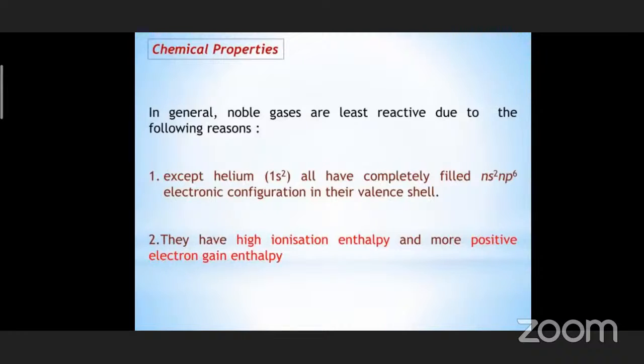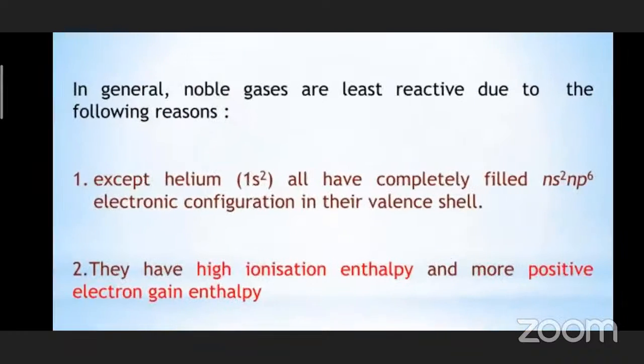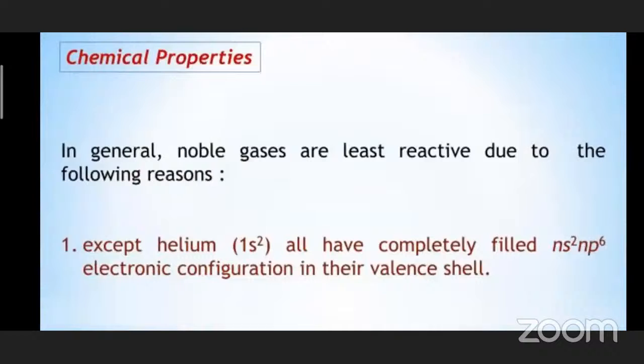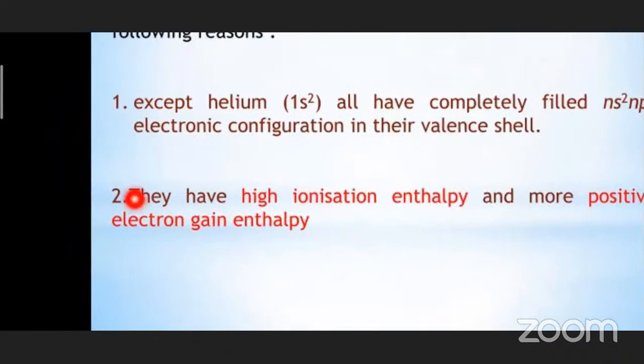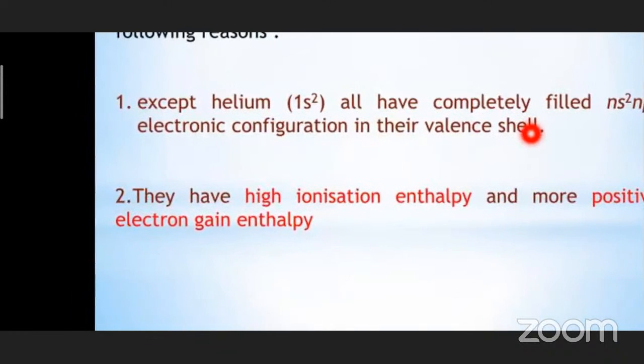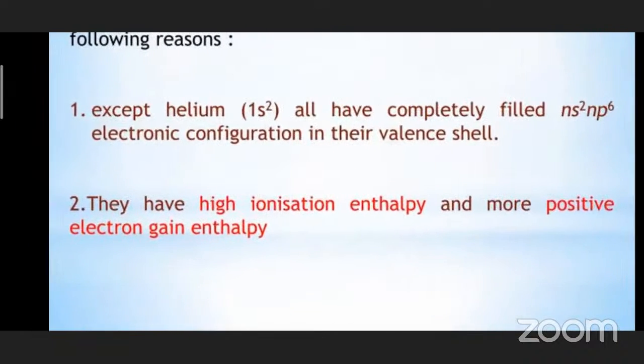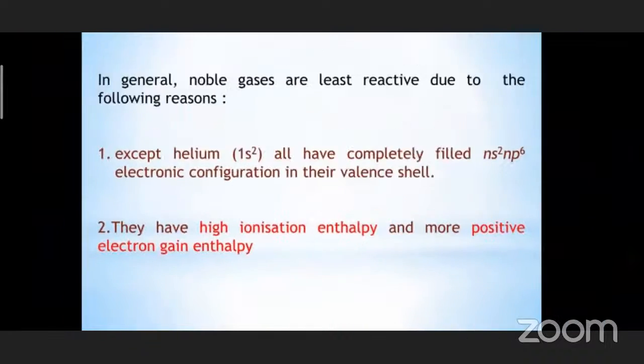Next, coming to the chemical properties. In general, noble gases are least reactive, because of the stable configuration in the outermost shell. Except helium, all the other gases, that is neon to radon, have 8 electrons. They have an octet, whereas helium has a duplet. They have high ionization energy and more positive electron gain enthalpy.